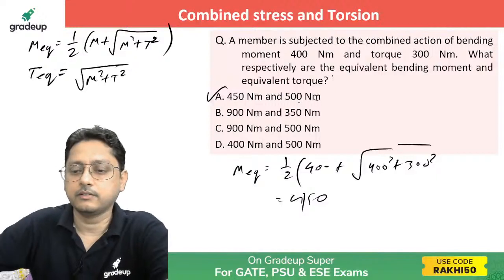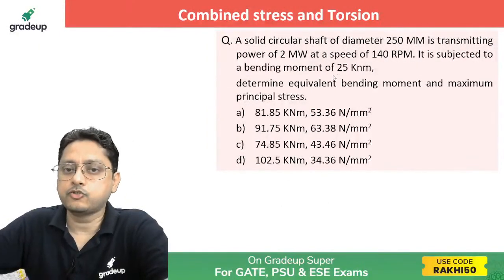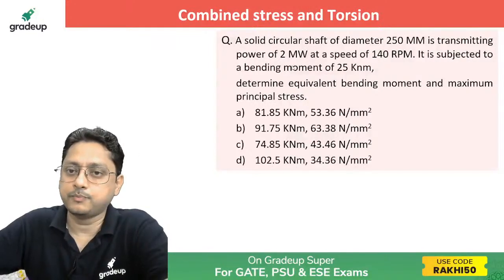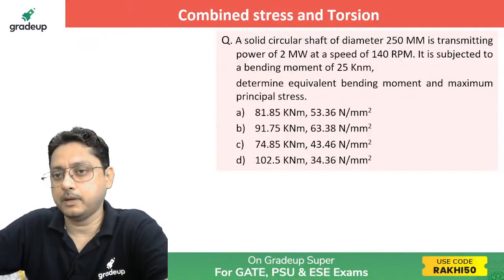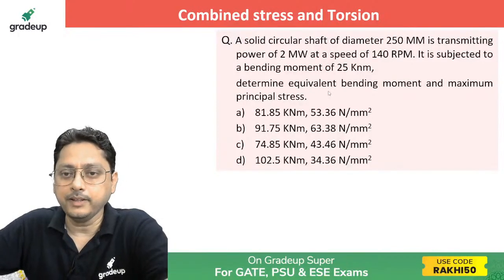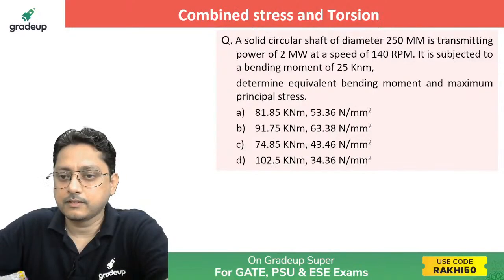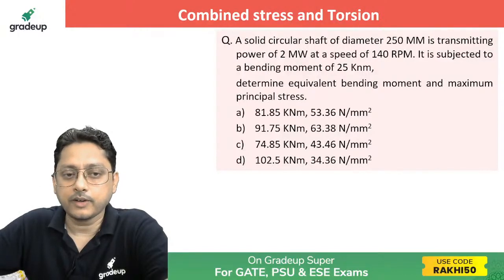A solid circular shaft of diameter 250 mm is transmitting a power of 2 megawatt at a speed of 140 rpm. It is subjected to a bending moment of 25 kilonewton meter. Determine the equivalent bending moment and maximum principal stress. Yes, here you need to apply some formulas. Now can you solve this one?